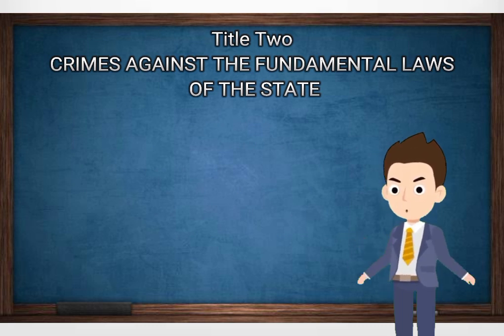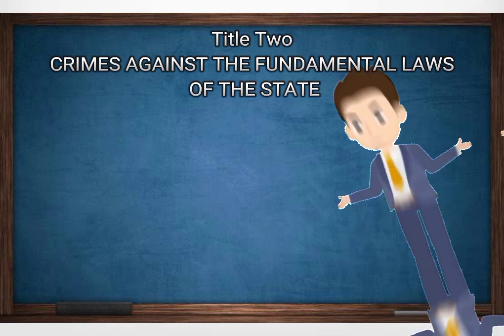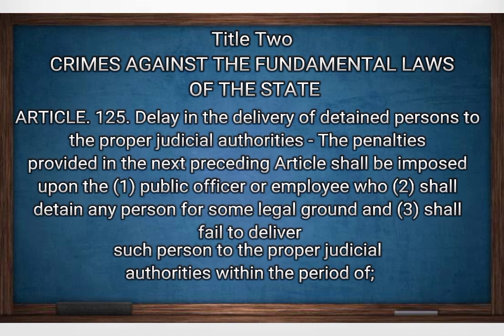Now next will be Article 125. Article 125. Delay in the delivery of detained persons to the proper judicial authorities. The penalties provided in the next preceding article shall be imposed upon the public officer or employee who shall detain any person for some legal ground, and shall fail to deliver such person to the proper judicial authorities within the period of